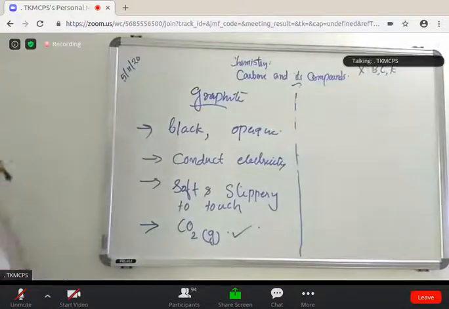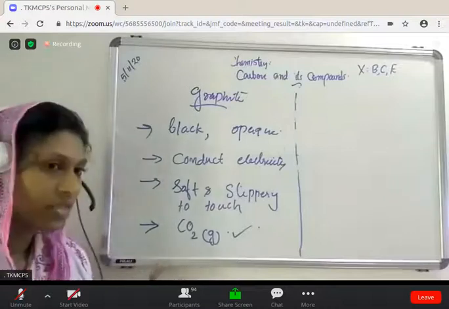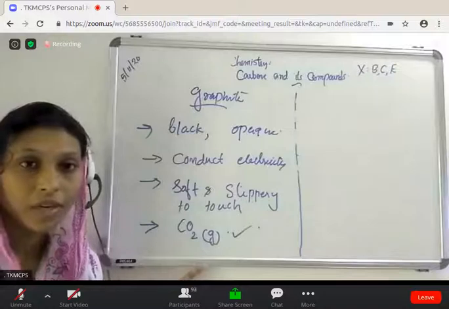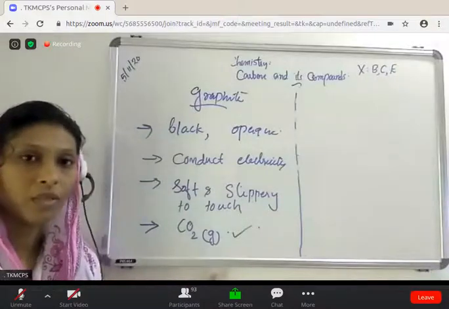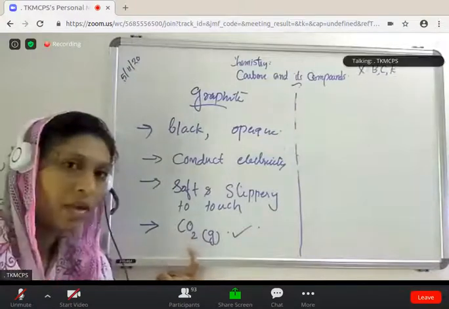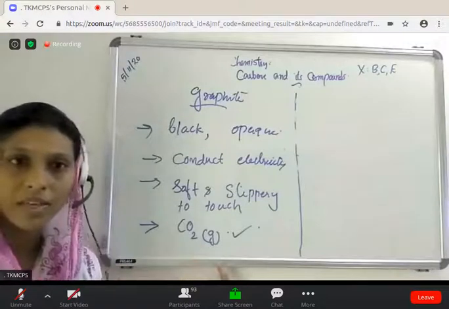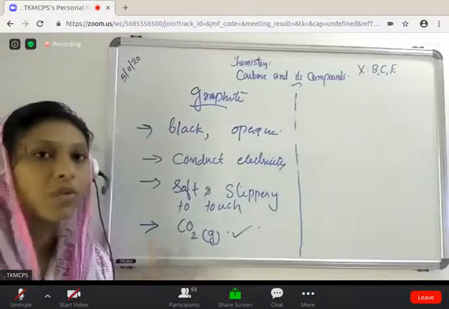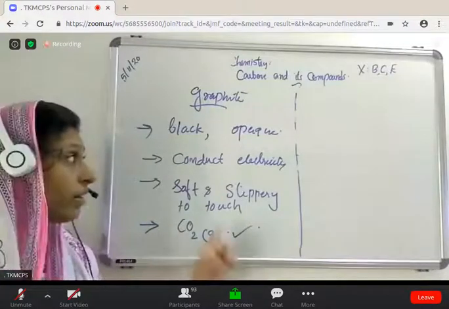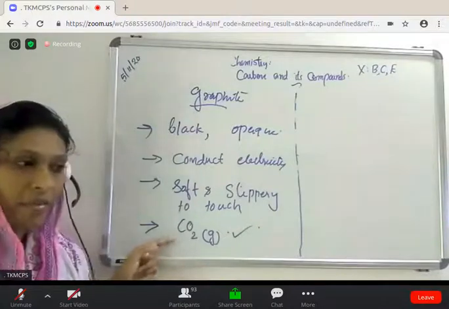These are the properties of graphite. Take one property here: on strong heating, it produces carbon dioxide gas. As in the case of diamond, on strong heating, diamond also produces carbon dioxide gas. So remember the definition of allotropes: an element which exists in more than one form, differing in physical properties but identical in chemical properties.